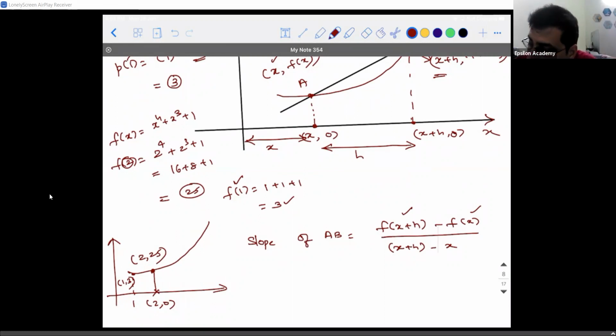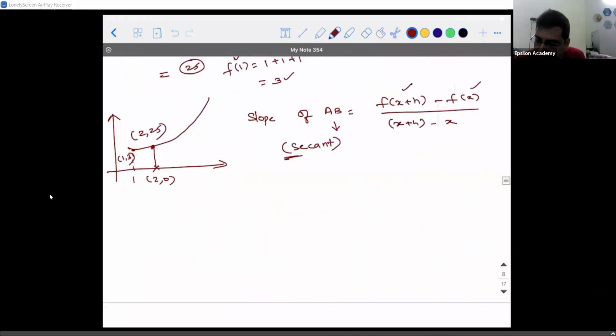So the slope of AB. But here AB is a straight line which represents a special line called a secant. I hope you would have heard the word secant. There are 3 important lines with respect to a curve: 2 lines and 1 line segment. If I take a circle and draw a line which cuts the circle at 2 points, then that line is called a secant.